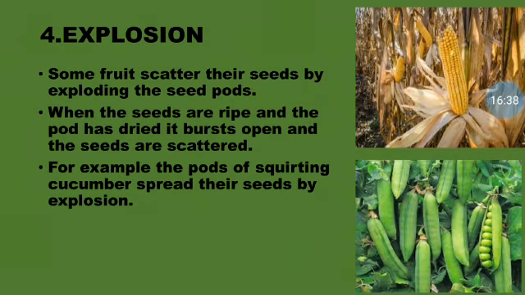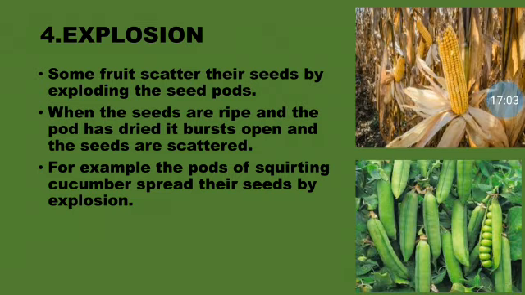The fourth one, we have explosion, children. Explosion means bursting. For example, you can just see the picture over here. It is a pea plant, okay? And look at the picture, how the pods are bursting. This bursting of the pods happens when the seeds are ripe and dried.